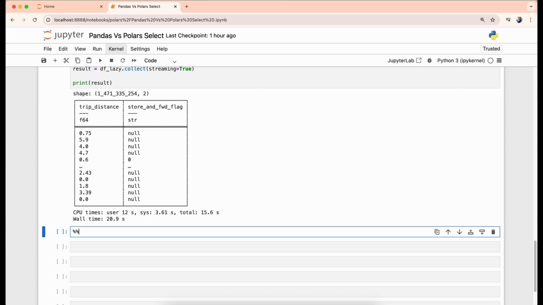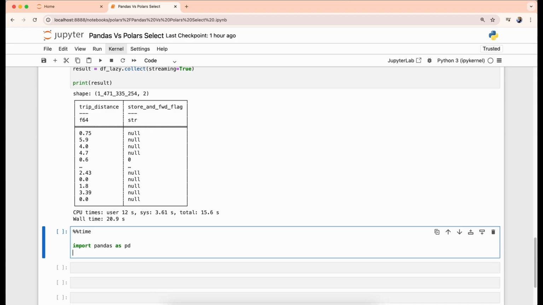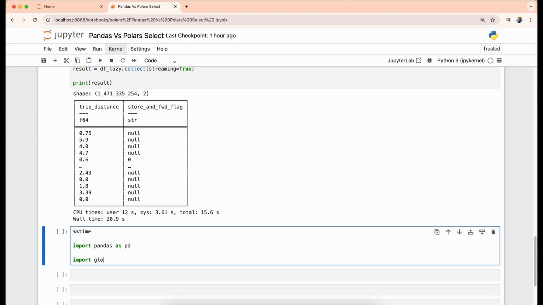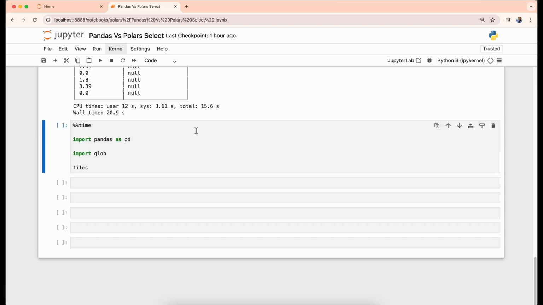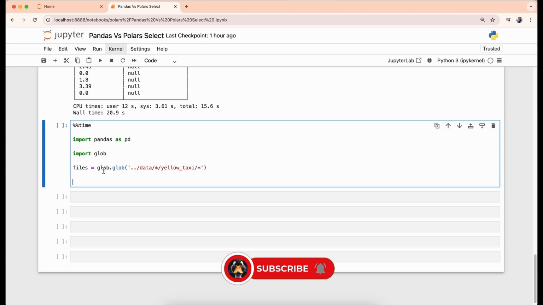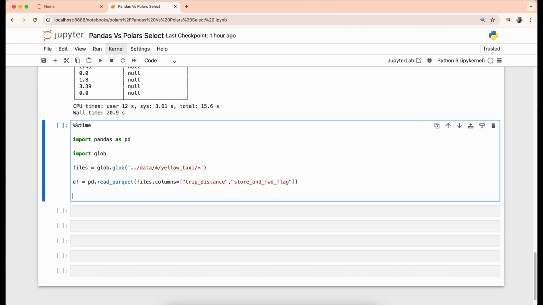Let's go to the next cell where we are using pandas again. Import pandas as pd and use glob to import all the files and folders available inside one particular folder. We have already seen this in our previous cell, so we are just taking it directly. Use pd.read_parquet with files and we are defining a few different columns on the same. We have seen this in the previous cell. Define a count function to count the number of records. It will give us a data frame variable.